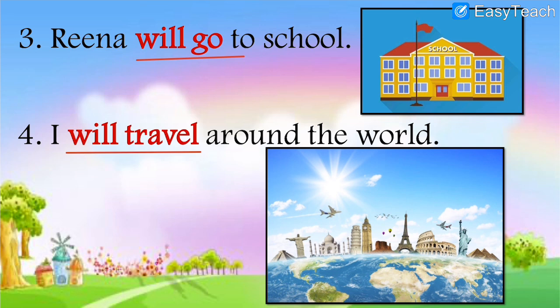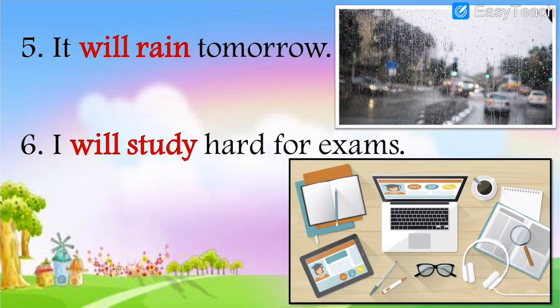I will travel around the world. So some people have that wish, they want to travel around the world. But now they are not doing it, they will do later on, afterwards. So I will travel around the world means I have not traveled yet, but I will start traveling the world later.